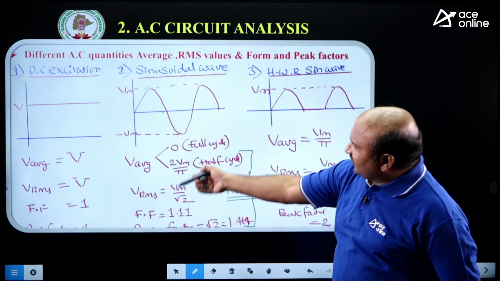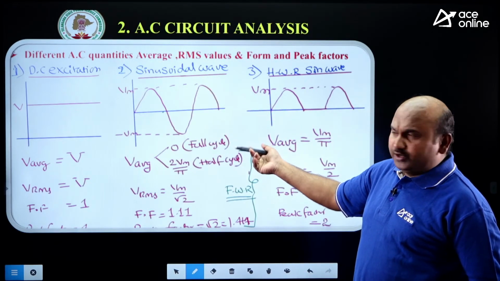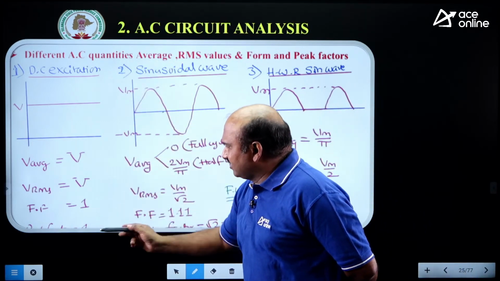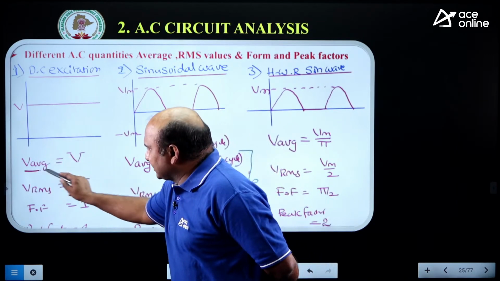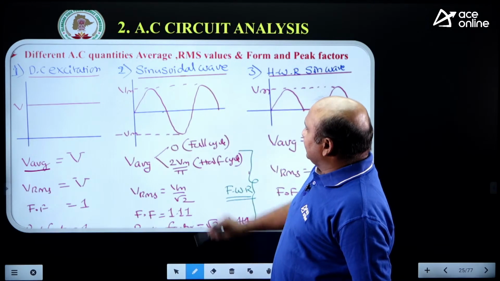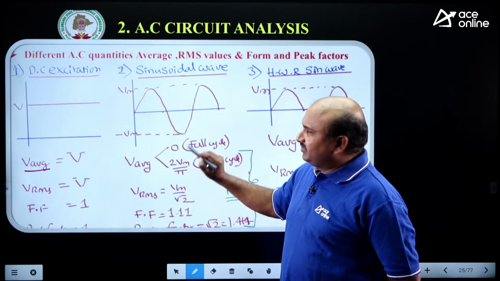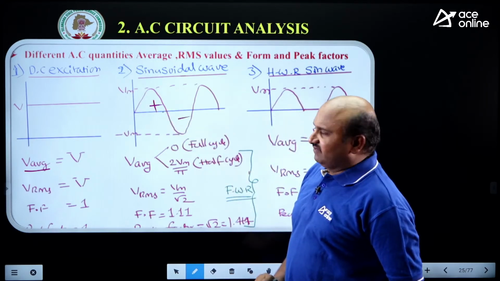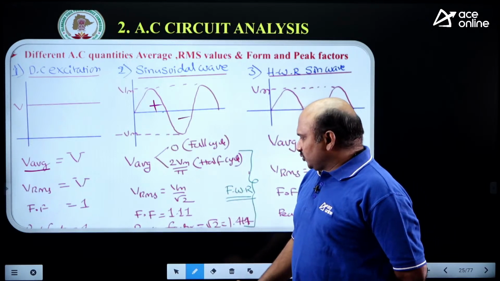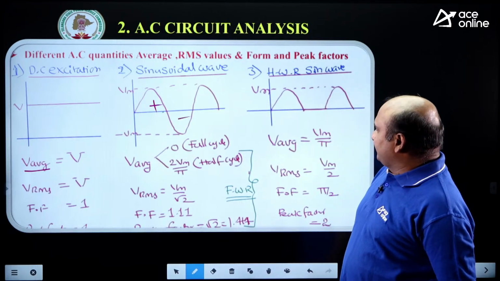Suppose I have taken nearly 8 standard signals to consider here. First, DC excitation V1. Then the first column is average value, the second is RMS value, the third is form factor, and the fourth is peak factor. Here, for the sinusoidal waveform, the average value for a full cycle is 0, because this is the symmetrical waveform. For a half cycle, it is 2Vm by pi. VRMS is Vm by root 2. The form factor is 1.11, and the peak factor is root 2, 1.414.